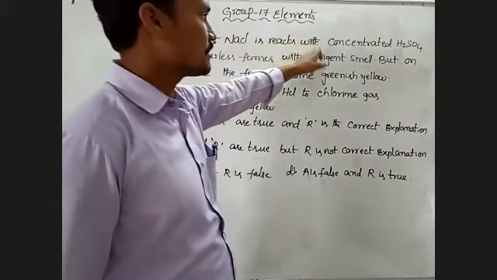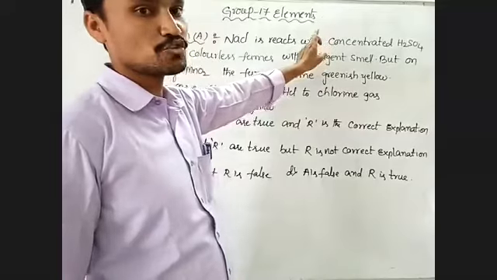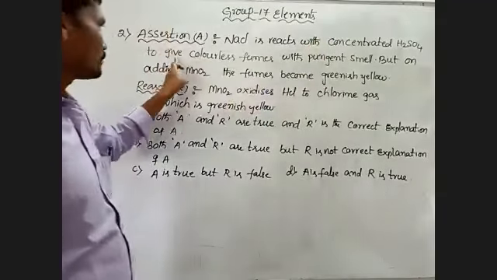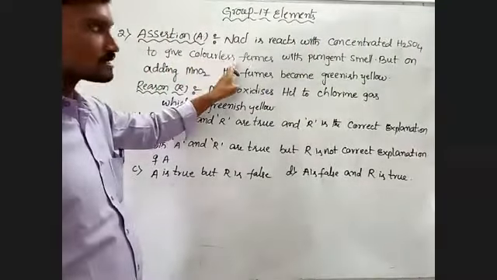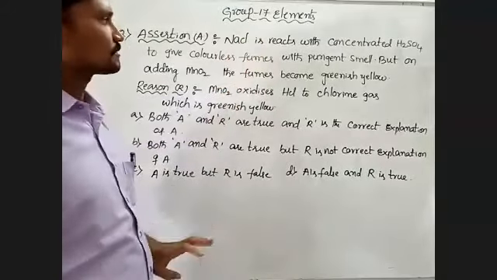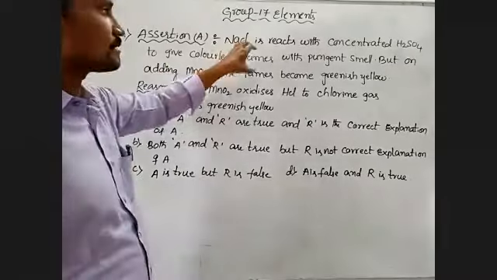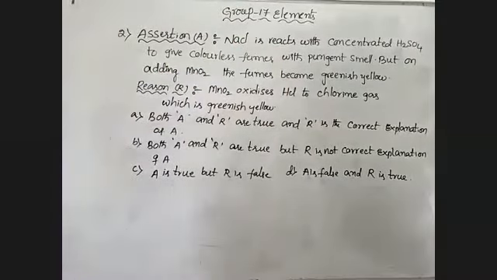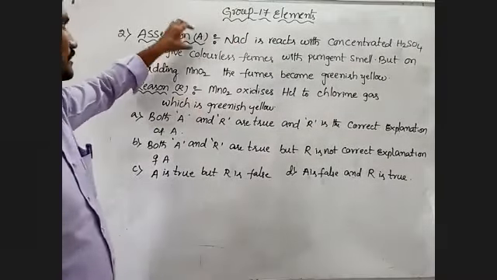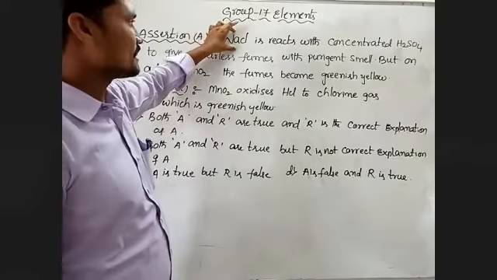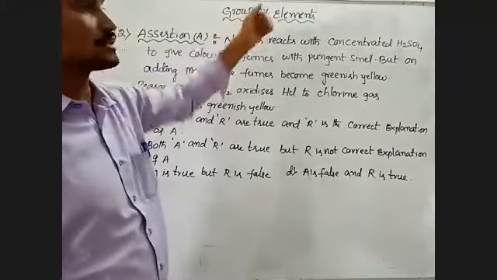NaCl reacts with concentrated H2SO4 to give colorless fumes with pungent smell, but on adding MnO2, the fumes become greenish yellow. Here, the given information: NaCl reacts with conc. H2SO4.